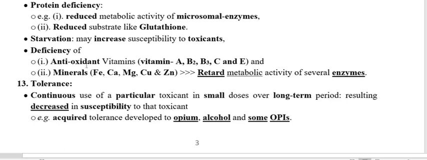Now we have to go through the other deficiencies like antioxidant vitamins and minerals. If a host animal or subject is deficient in antioxidant vitamins like A, C, E, B2, B3, and also minerals like iron, calcium, magnesium, copper, zinc, it will retard the enzymatic metabolism, and therefore less metabolization of the toxicant occurs. The xenobiotic or toxicant remains within the animal host for a longer time interval, and therefore it produces toxicity.